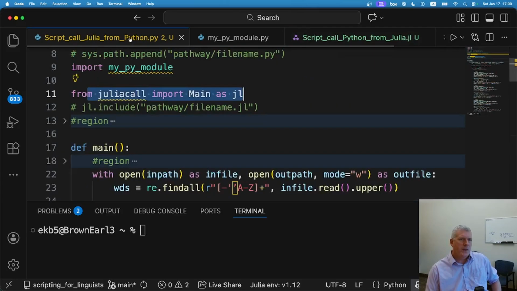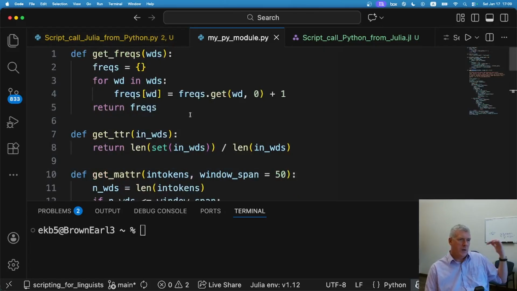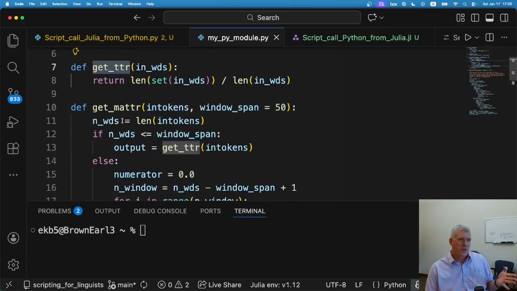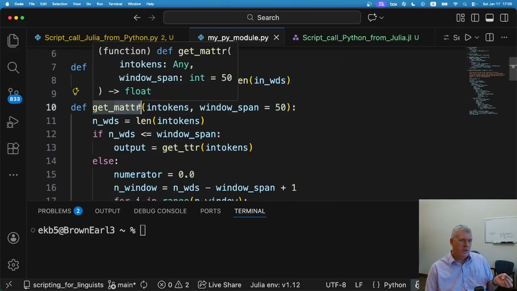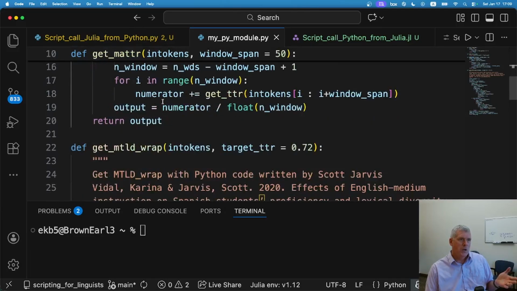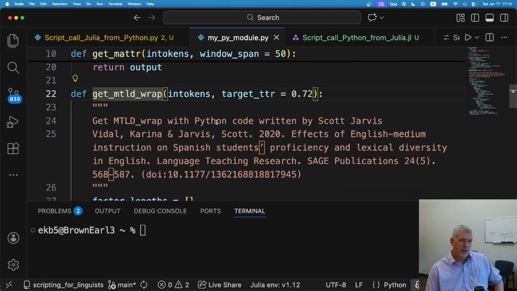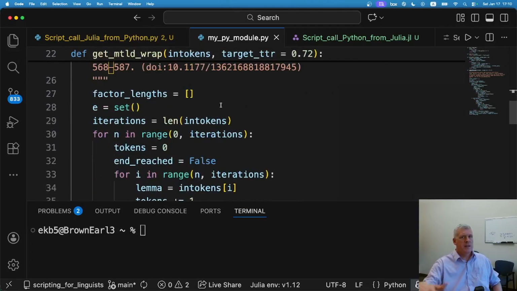I'm also going to use Python, that is. I have the Julia function I just showed, but I also have Python versions of those exact functions. So here's my Python get frequencies function. Here's the helper function. Here's the moving average type to token ratio, MATTR, and then there's the MTLD wraparound in Python. Just native Python. So we have three things happening here. We're going to use Python to get the frequency of words as well as those two lexical diversity measures.